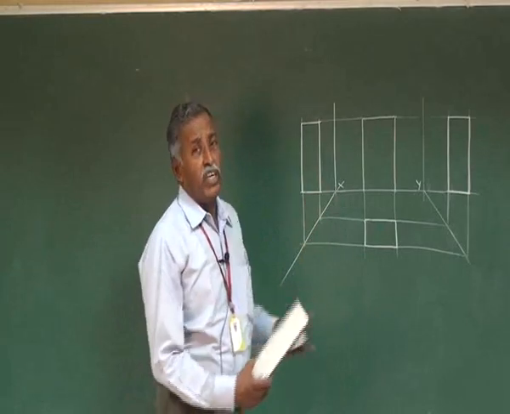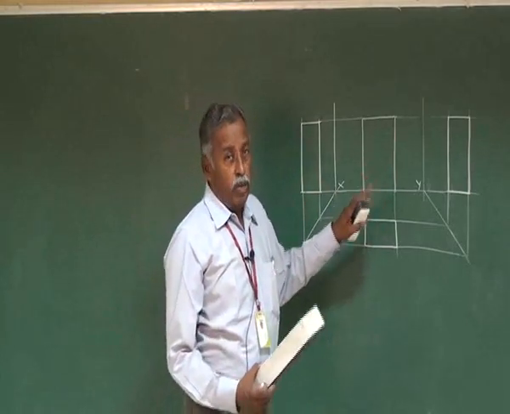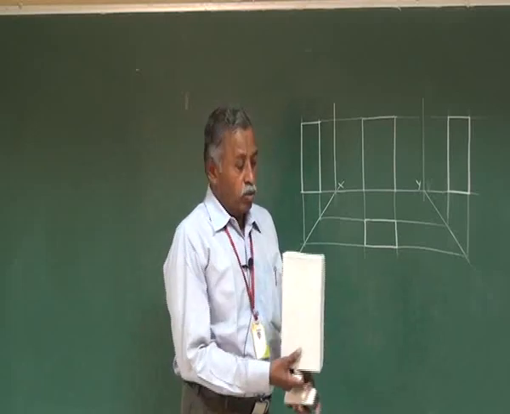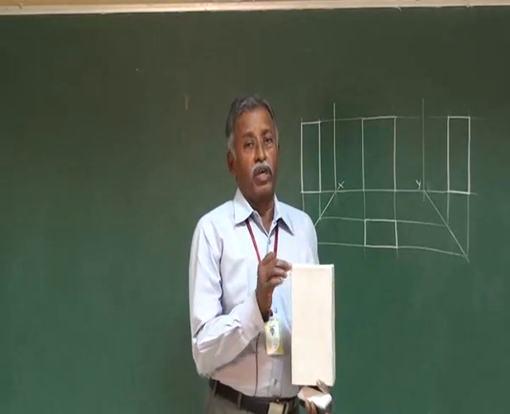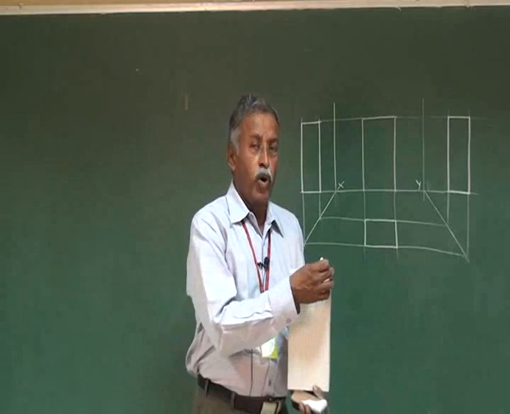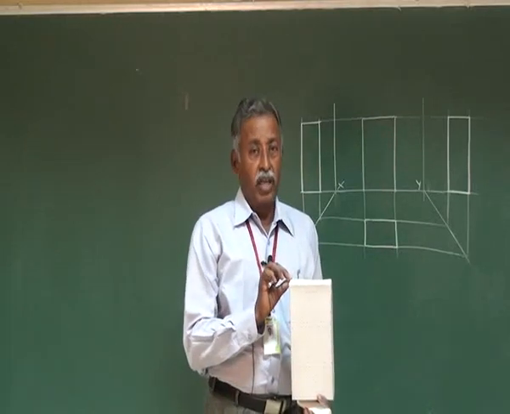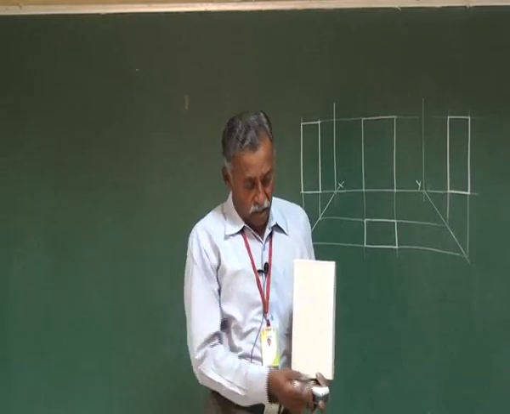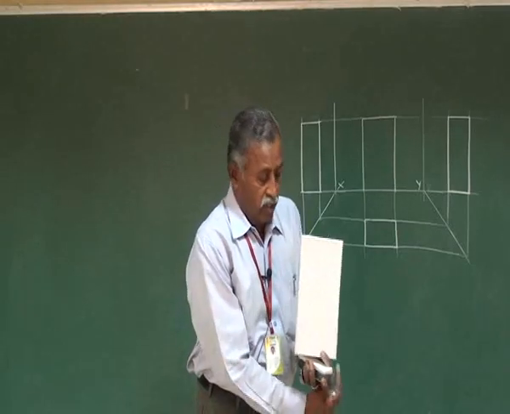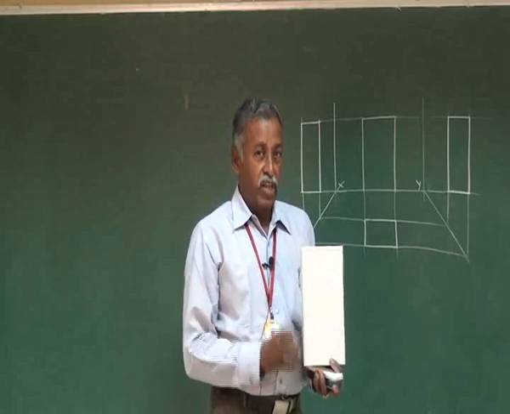Now how to name these points? How to name the object? Assume that this is point A, this is point B, and this is point C, this is point D, and this point is E, this point is F, this is G, and this is H.